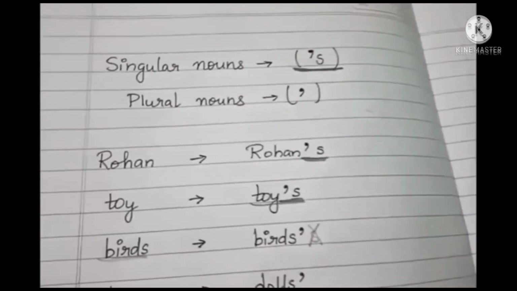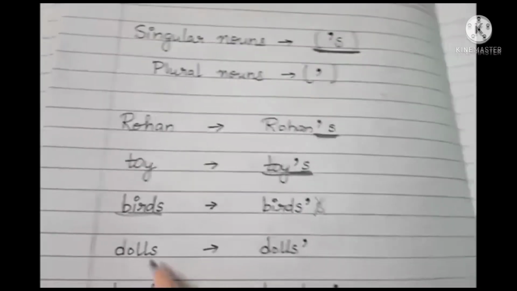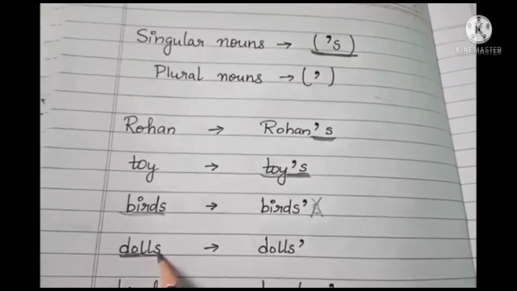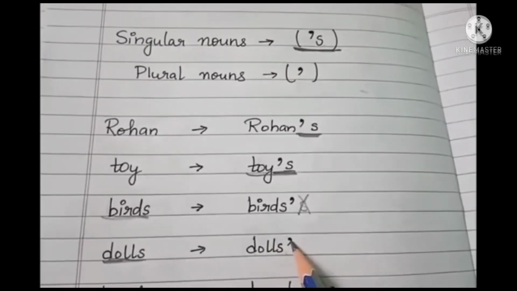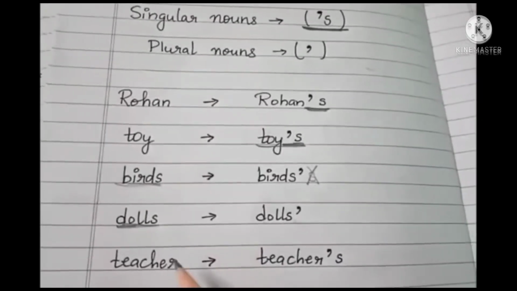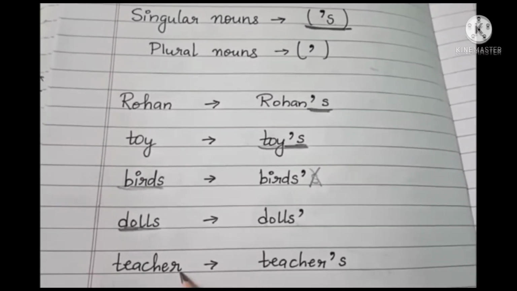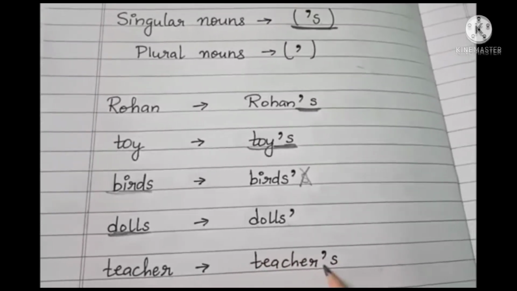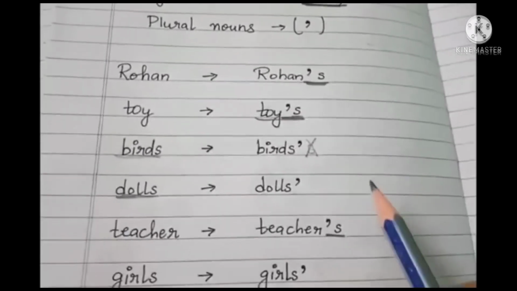The next example. Look children. Dolls. Again dolls is a plural word. You can see in dolls s is there. It is a plural word. So again we will only add the apostrophe sign. We will not write s. Next, teacher. Now teacher is a singular word. One teacher. So when it is singular, we write apostrophe and s. These rules you have to remember children.